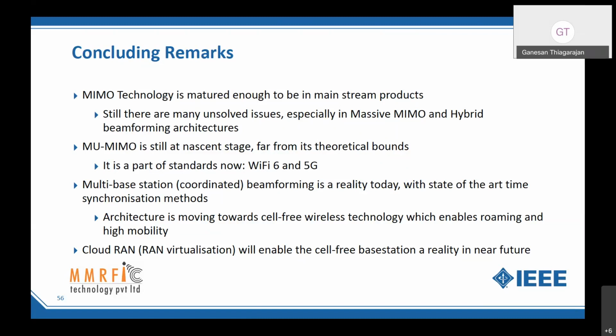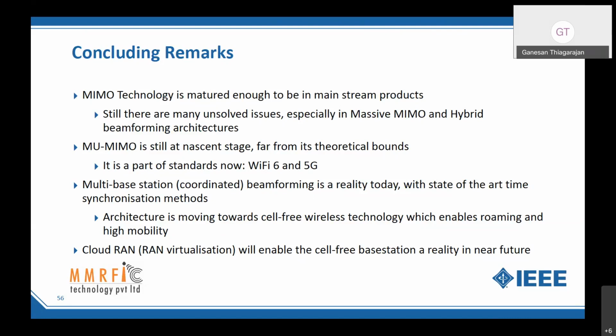And the next challenge will be multi-user MIMO. It's at a very nascent stage, but it has made it into the standards, both in Wi-Fi 6 as well as 5G. And the next level of complication is multi-base station beamforming, which is called coordinated multi-point beamforming, CoMP. That is possible today because we can synchronize multiple base stations to within a few nanoseconds, which was missing earlier. State-of-the-art time synchronization allows us to do that. So we can now think about doing multi-base station beamforming to a single user or multiple users simultaneously.